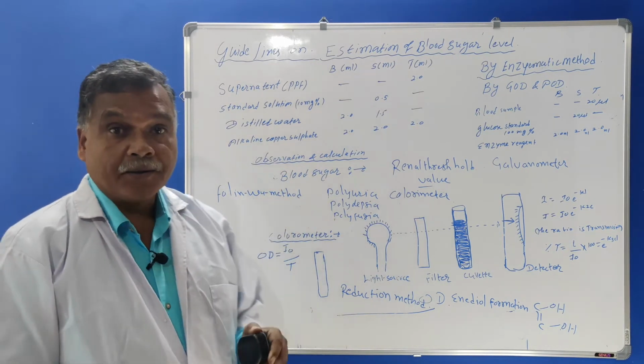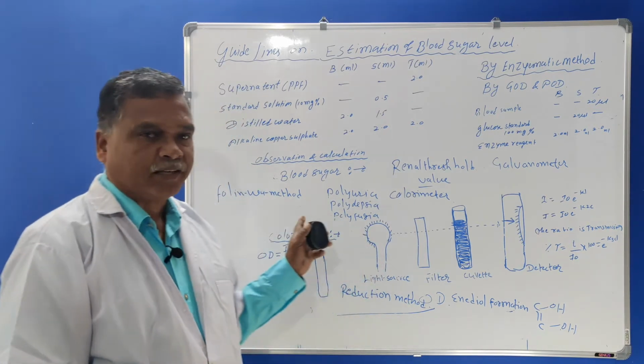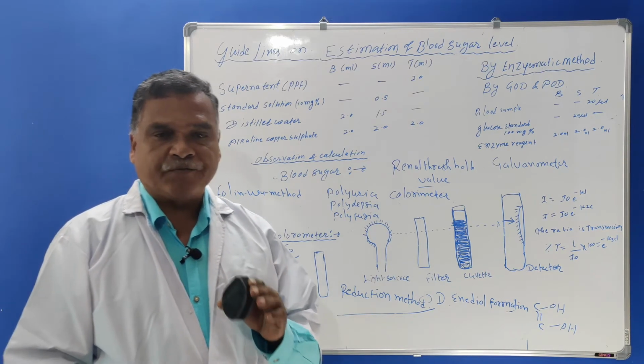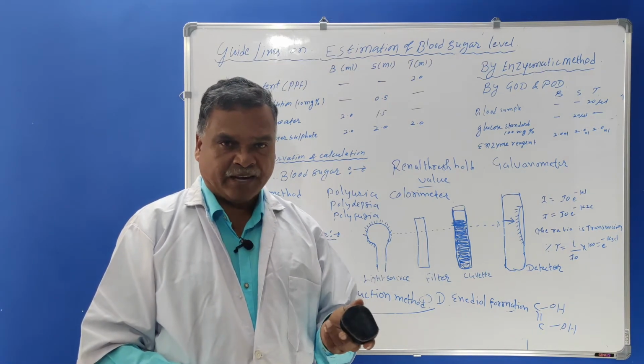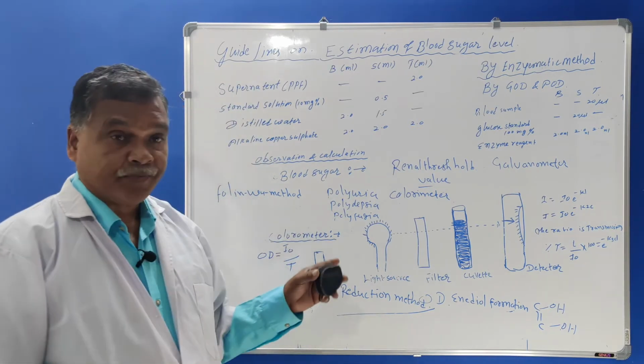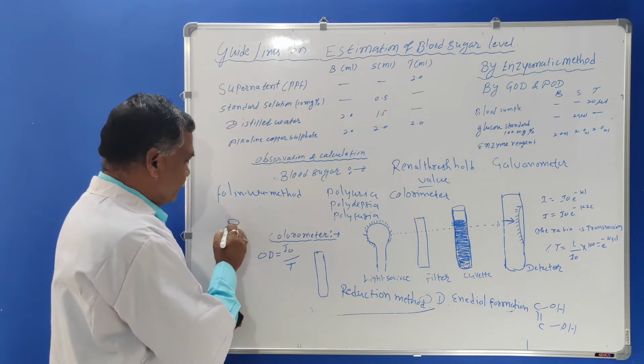This is also a method, that is, the reduction method. This Folin-Wu method means a scientist known as Folin-Wu. He reported first the estimation of blood sugar level manually in the laboratory, and he used the Folin-Wu tube for the estimation.